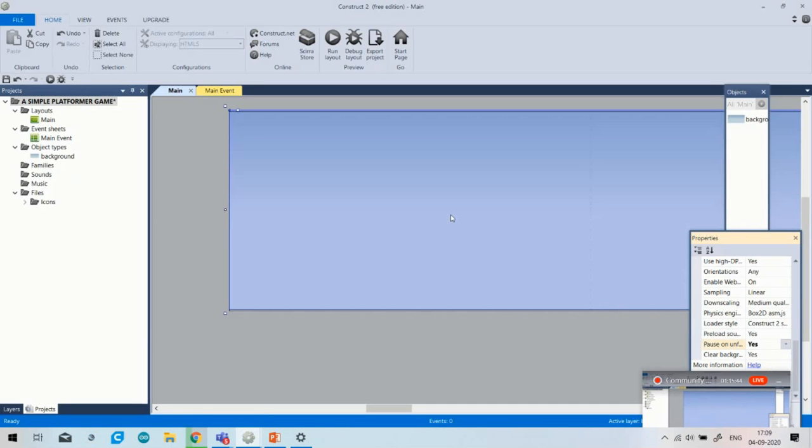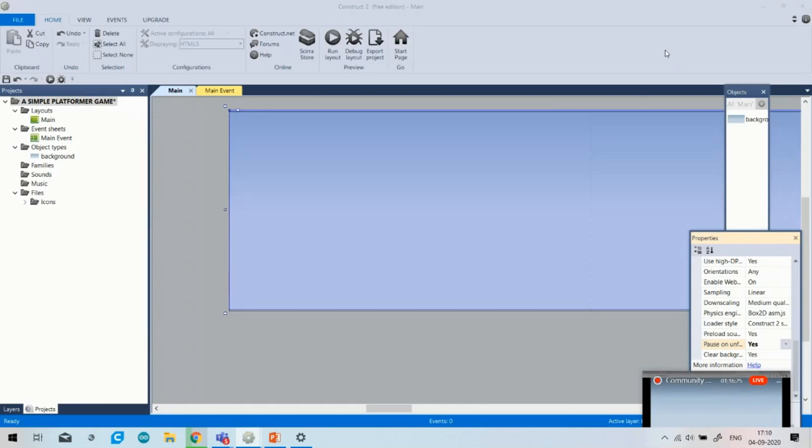So whenever you play the game in the Google Chrome window and you have to make some changes, the game will pause, meaning the game will stop where you left it. Then when you go back to the game, it will start running again. Okay, so now you can also check whether the changes you have made are correct or not. Just click on this run layout.